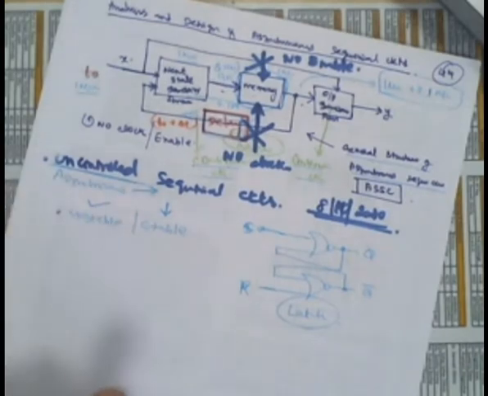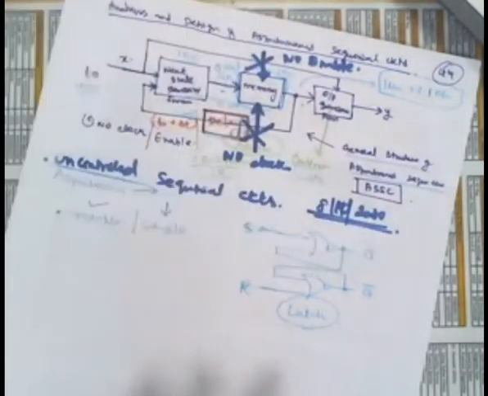Suppose you allowed the circuits to be in the unstable state. Then at one instant you need to stop it. So whenever that situation comes, instead of letting the circuit go to another unstable state, you can force it into the stable state. So that is one way.